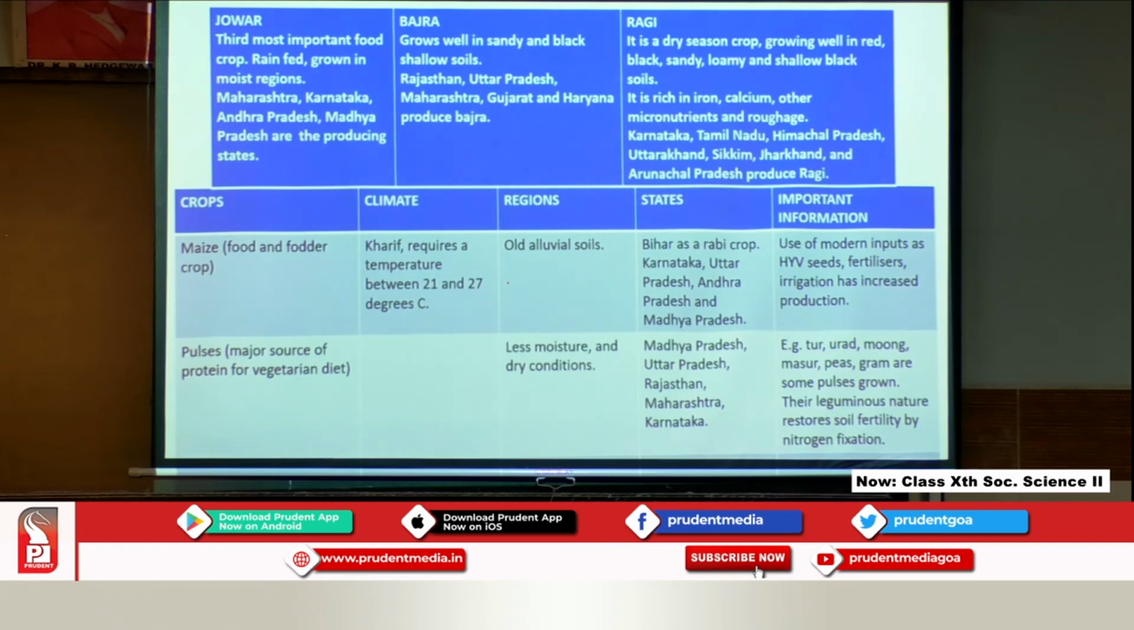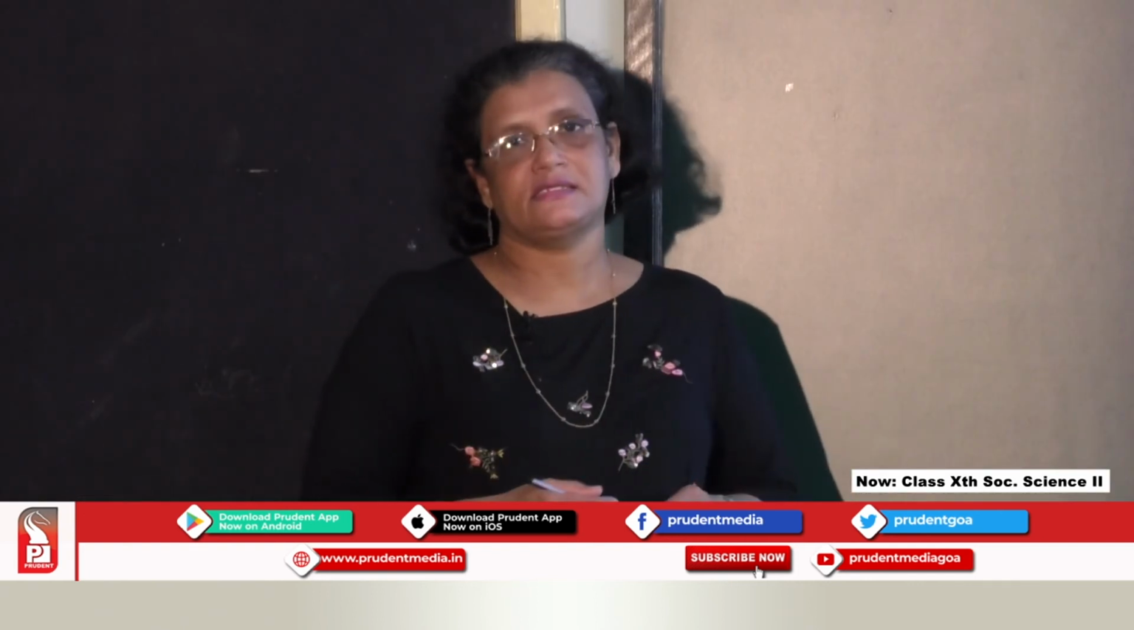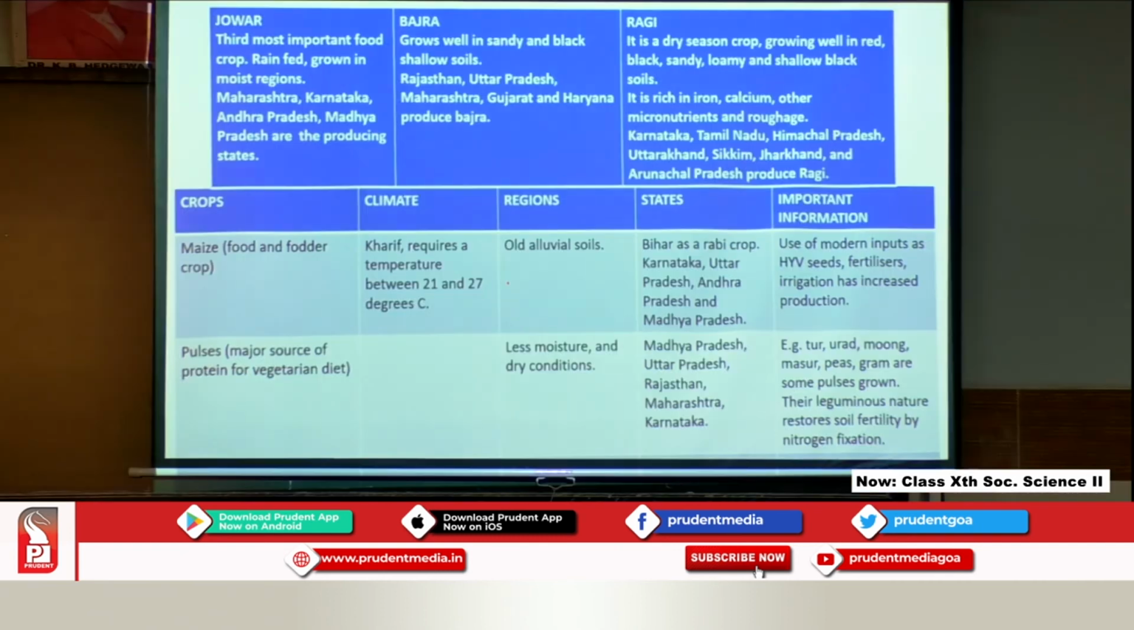Now, you will see that with the use of modern inputs such as HYV seeds, fertilizers, irrigation, we have managed to increase the production of maize in the country. So, this is important. We have not remained with the old traditional methods, but improvised in the output of maize as a crop. Pulses, they are a major source of protein for vegetarian diets.